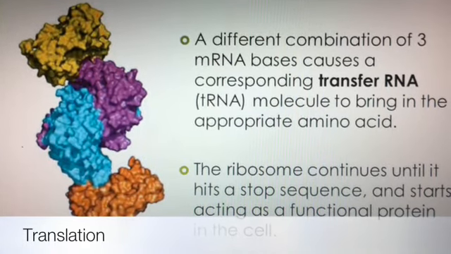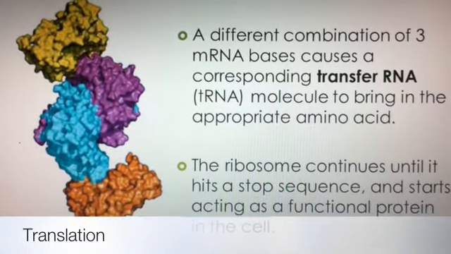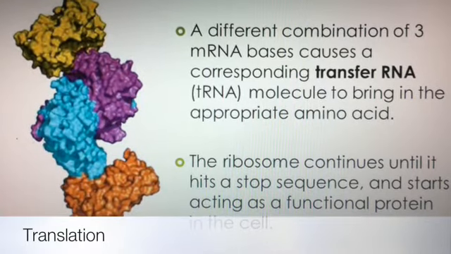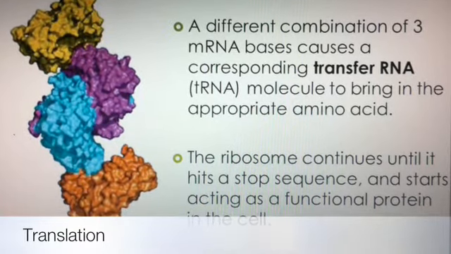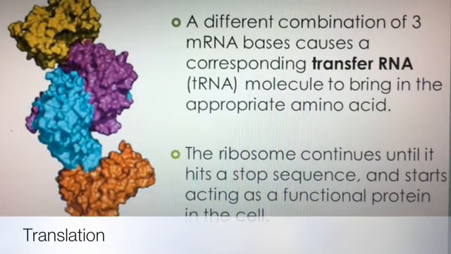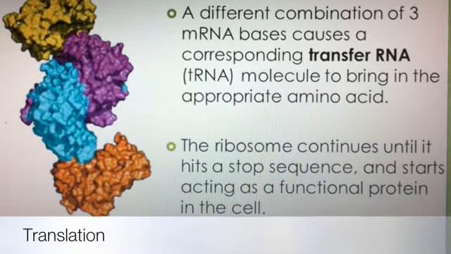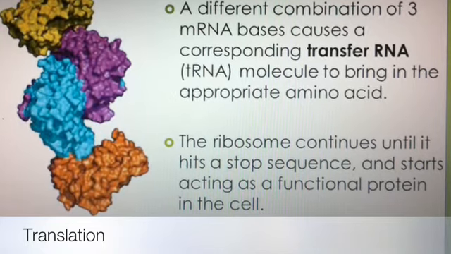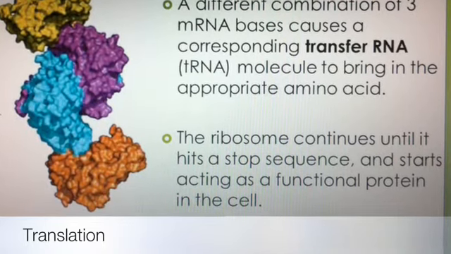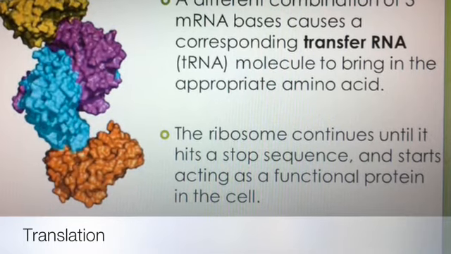A peptide bond is formed to the previous string of amino acids, elongating the polypeptide chain. The ribosome moves to the next three-letter code on the mRNA and the process repeats. The ribosome continues until it hits a stop sequence. Then it releases the polypeptide and the mRNA. The polypeptide then forms into its native shape and starts acting as a functional protein in the cell.